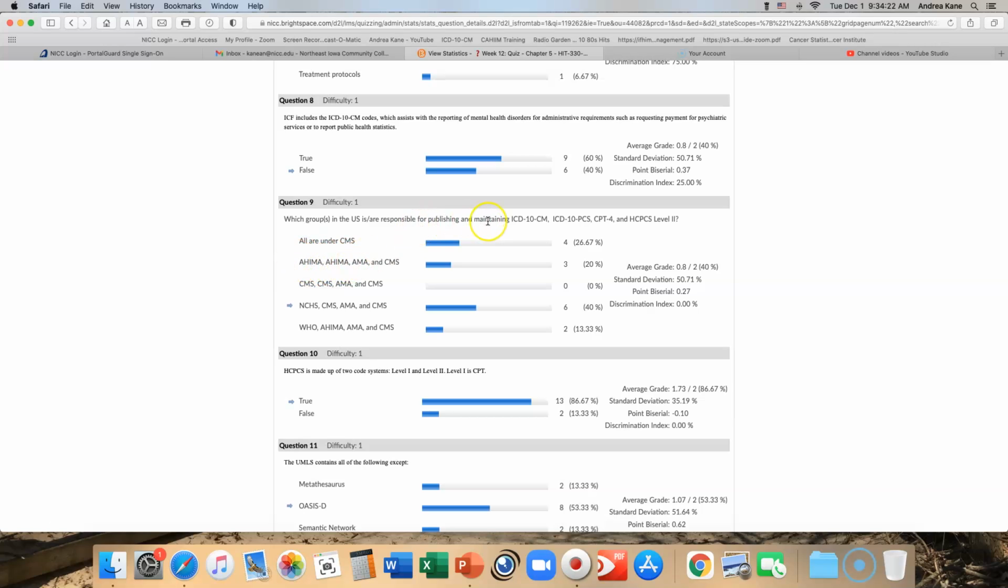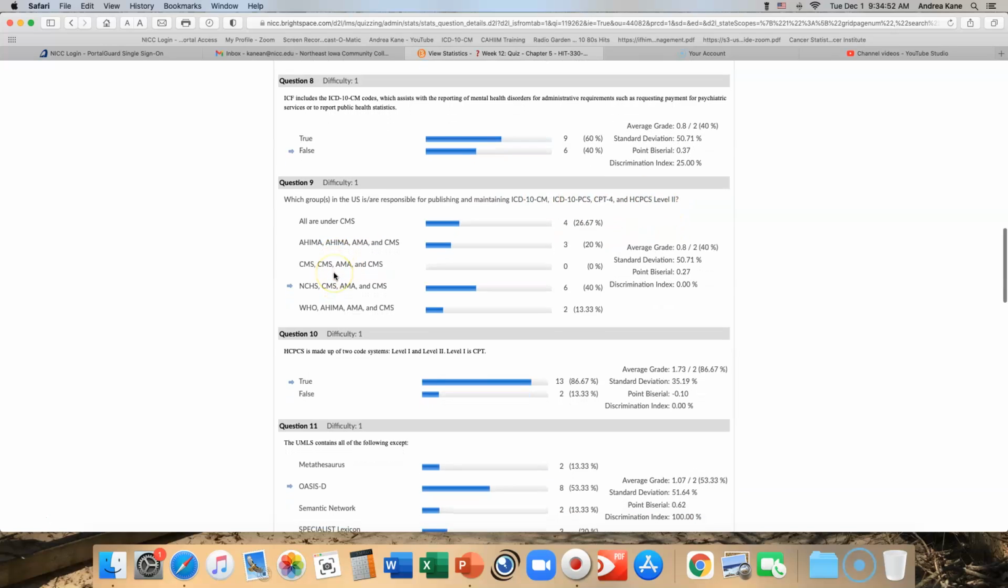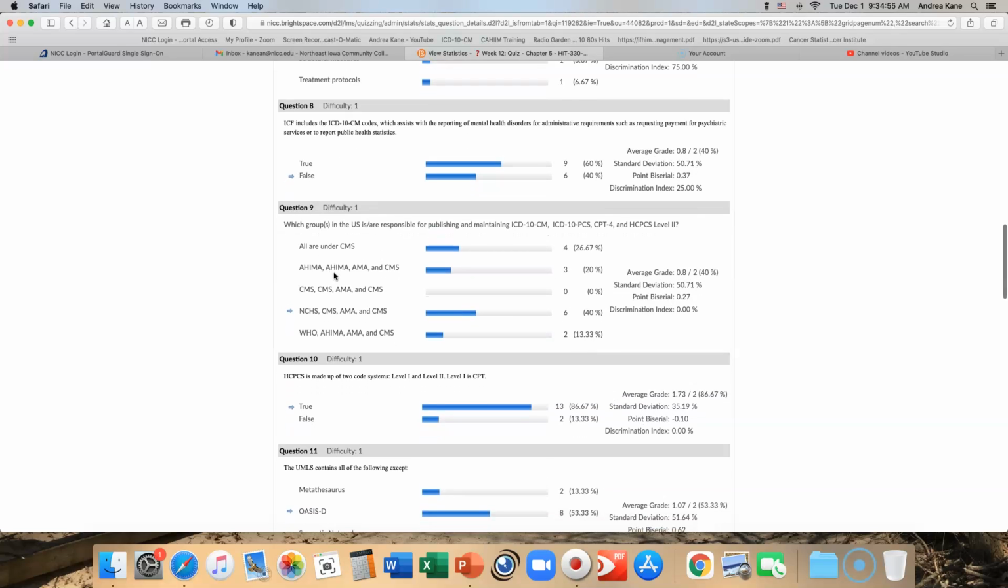I mean, they have an opinion, and they're at the table when changes are made, but they don't do anything in terms of publishing and maintaining. So instantly, this one should not have been chosen. Again, AHIMA was included in this one, should not have been chosen. All under CMS, I can understand that because CMS utilizes these, but CMS is really only involved in PCS and HCPCS, and so you had to know that. This one was a tough one. I will grant you that.